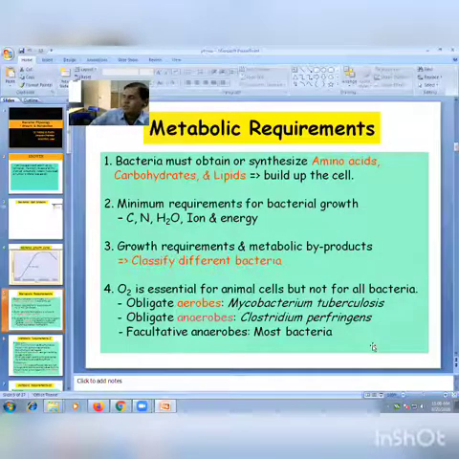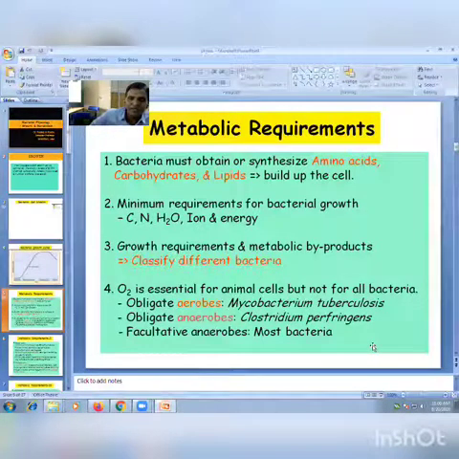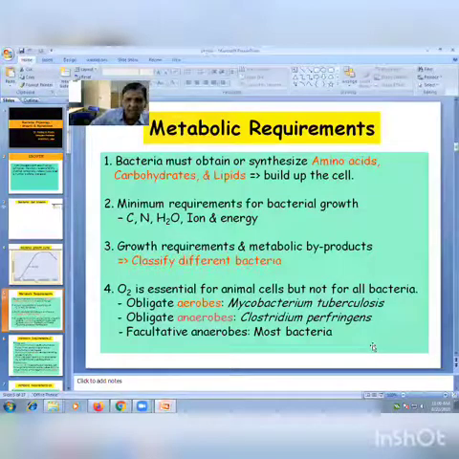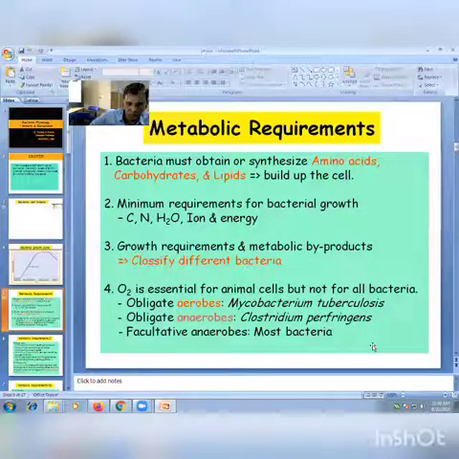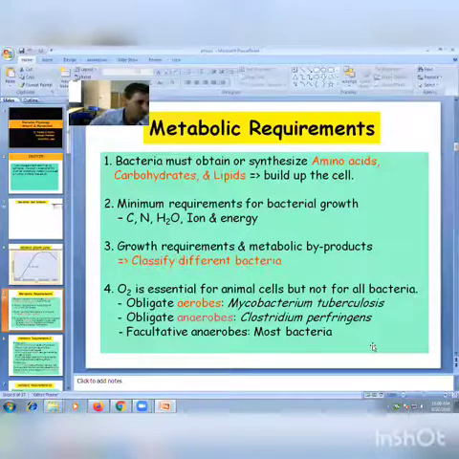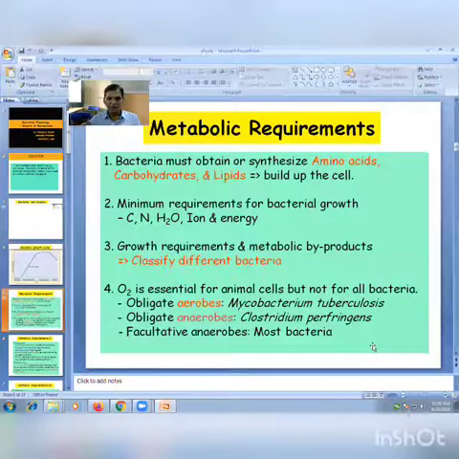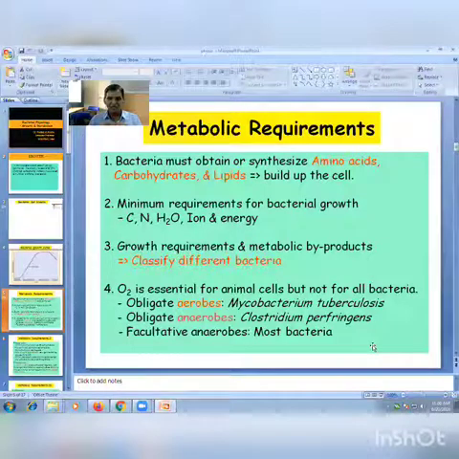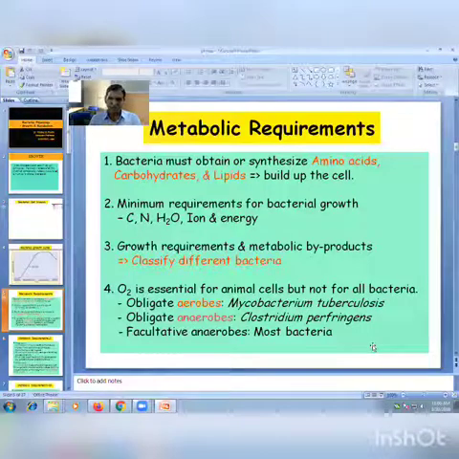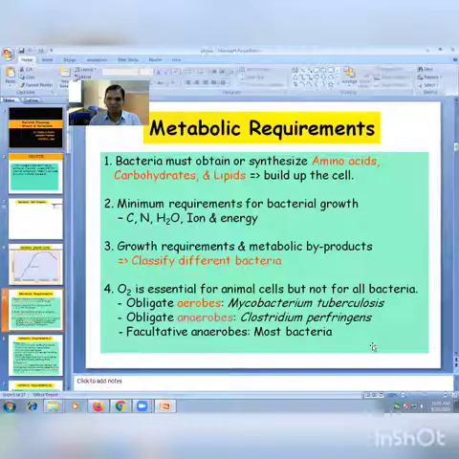Then the requirement of osmotic pressure. Osmotic pressure definitely also affects the growth of bacteria. In a sudden transfer from distilled water to a hypertonic solution, plasmolysis occurs. In the opposite transfer, there is intake of water inside the cell cytoplasm and bursting of the cell generally occurs. That is called plasmoptysis.